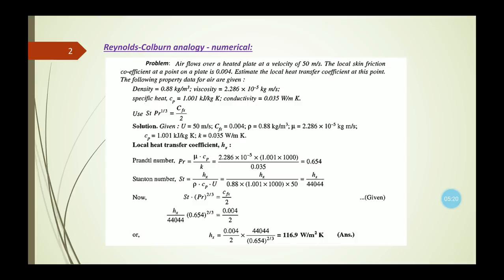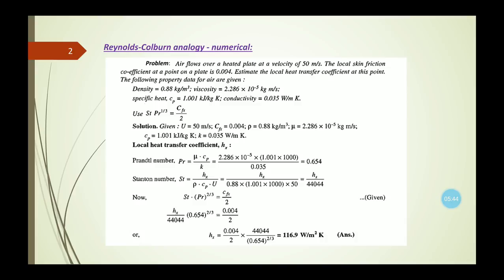And if we put all these values of the different dimensionless numbers into this Reynolds-Colburn analogy, then except for the value of the local heat transfer coefficient, all the other things are known to us.